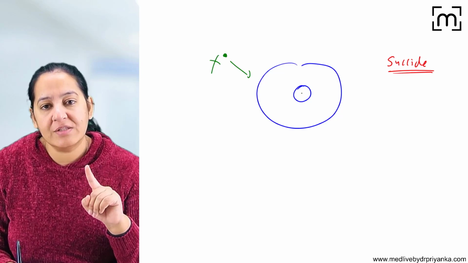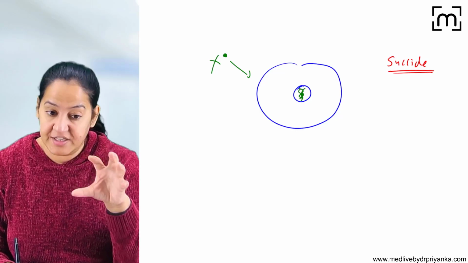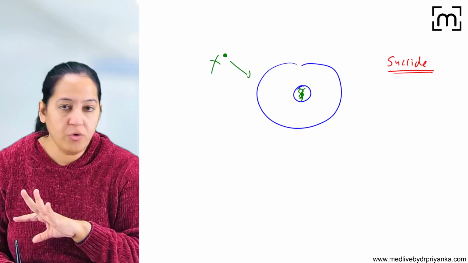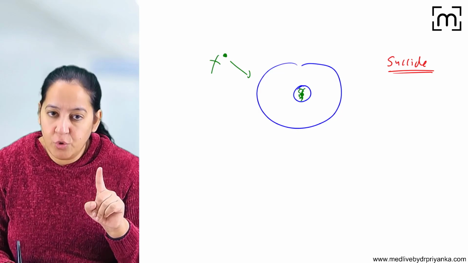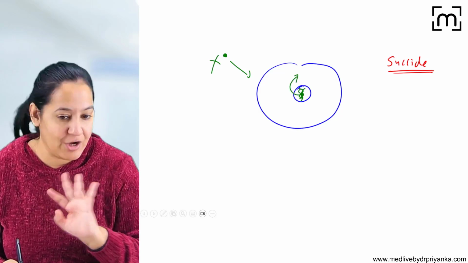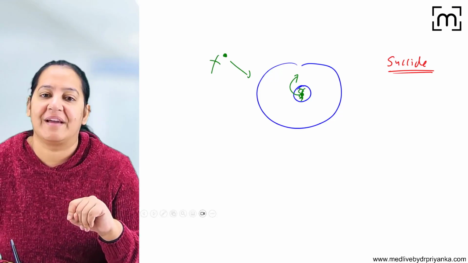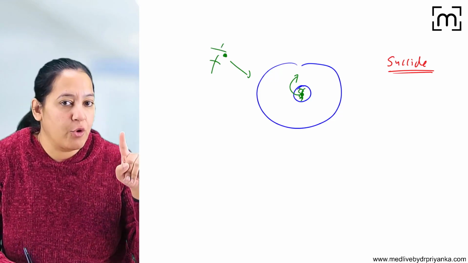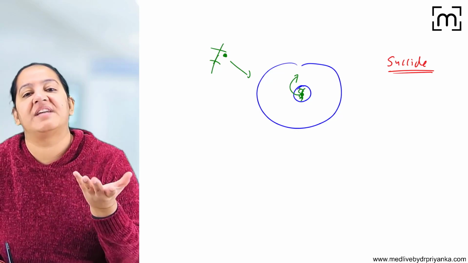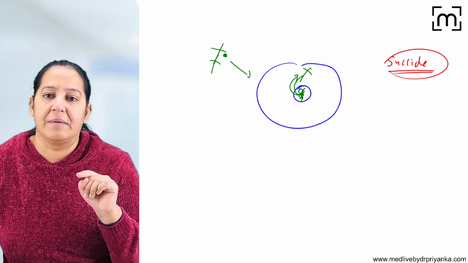Secondly, the nucleus of the cell gets damaged. The nucleus containing the DNA is damaged to such an extent that it cannot be repaired. Without the nucleus, the cell cannot survive. So the nucleus will send the signal to the cell: I'm gone, I cannot be repaired or fixed now, you please commit suicide. So here the signal is coming from inside. So either the cell is no more required in the human body, its function is done, or the DNA is damaged to such an extent that it cannot be repaired.